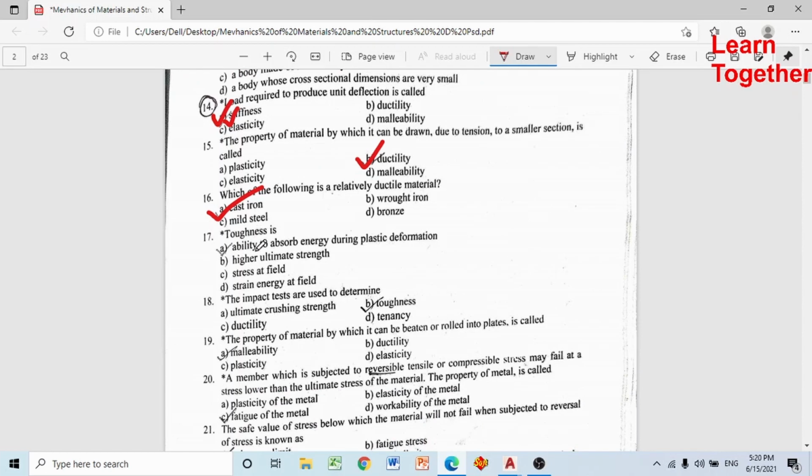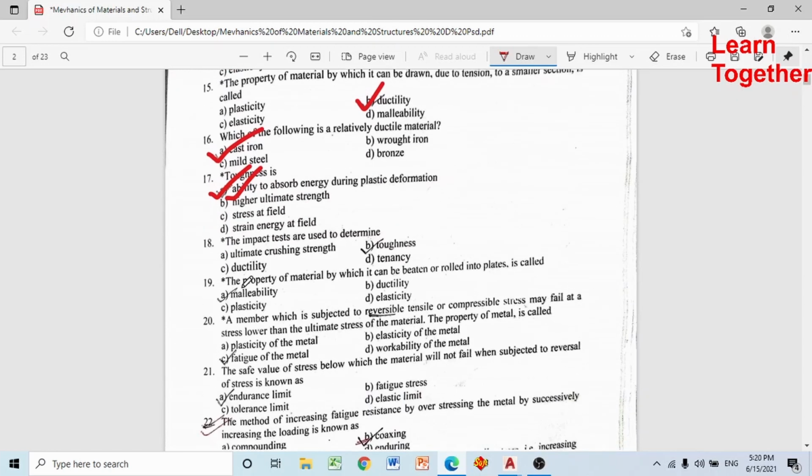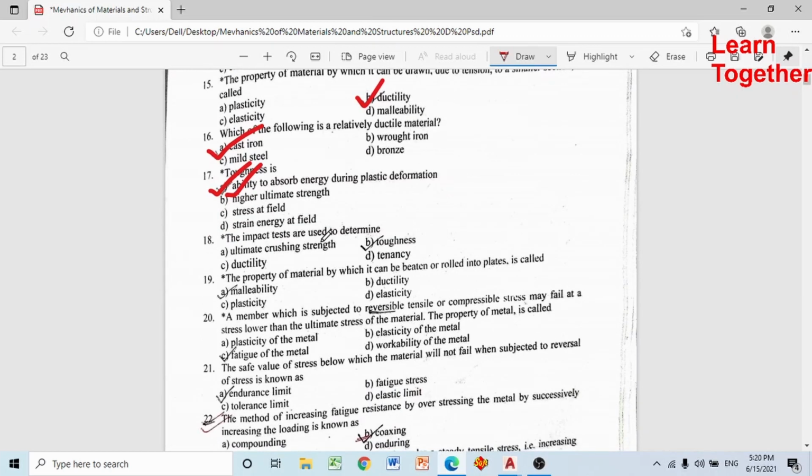Toughness is the ability to absorb energy during plastic deformation. Toughness भनेको ability to absorb the energy during plastic deformation. The impact tests are used to determine the toughness. The property of material by which it can be beaten or rolled into plates is called malleability.